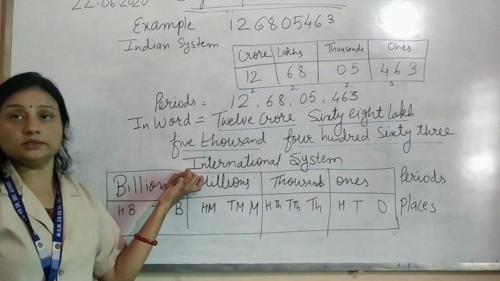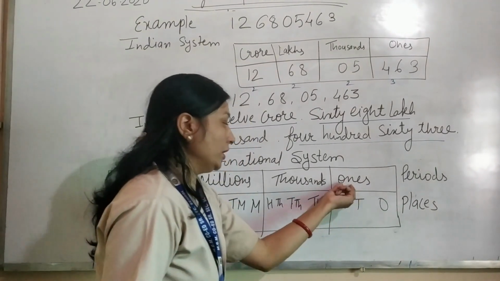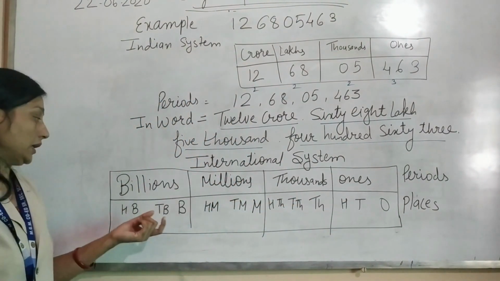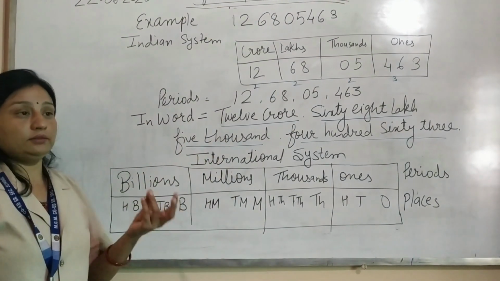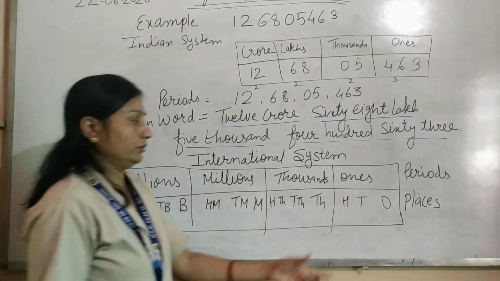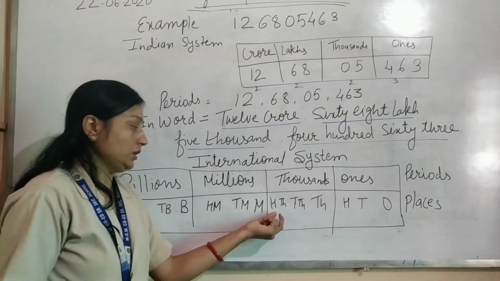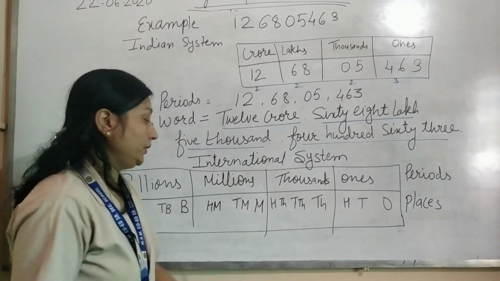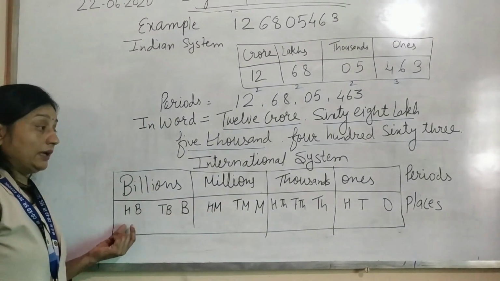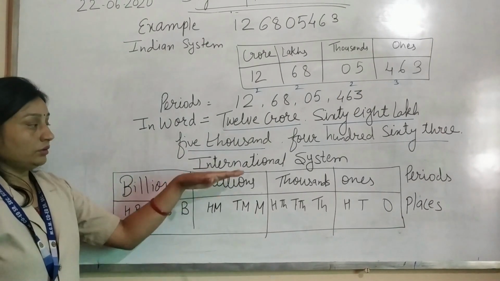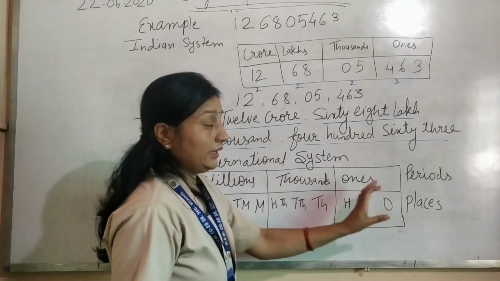Now the international system. Periods: ones, thousand, millions and billions. The international system makes 3 pairs. It means the ones pair is 1s, 10s and 100s, one pair complete. Now second: 1,000, 10,000, 100,000, the second pair complete. Now third: million, 10 million, 100 million, then billion, 10 billion and 100 billion. So write the number in the international form by making 3-digit pairs.